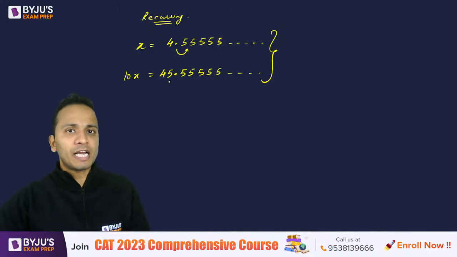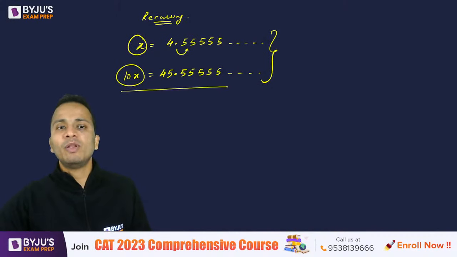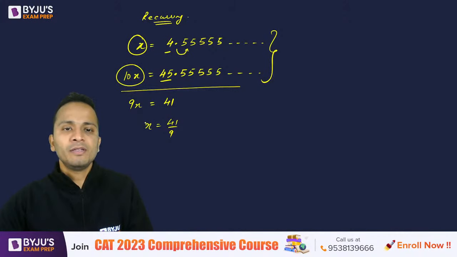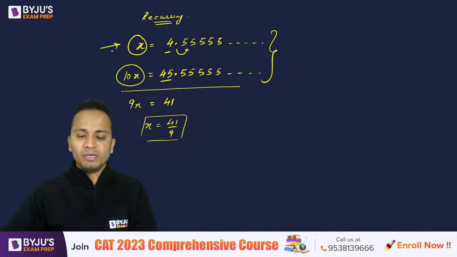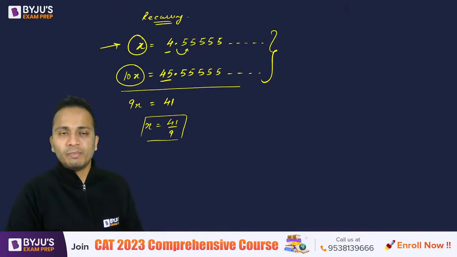Now I'll perform subtraction. 10x minus x on the left hand side will be 9x, and that will be equal to 45 minus 4, that will be 41, and the portion after the decimal will be eliminated. So the value of x will come out to be 41 upon 9, which is the p by q form for the original number x. Definitely I'll be taking some more examples, don't you worry about that.